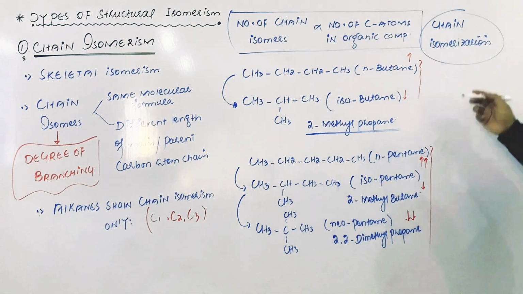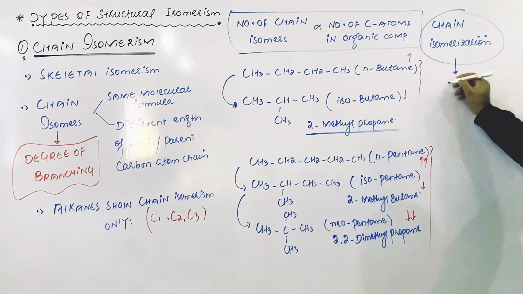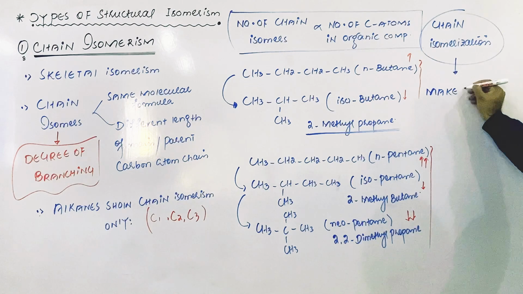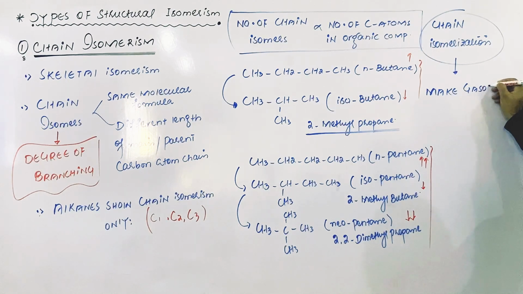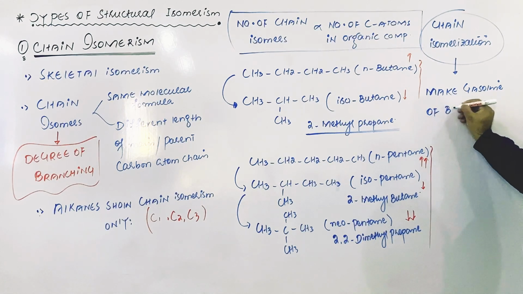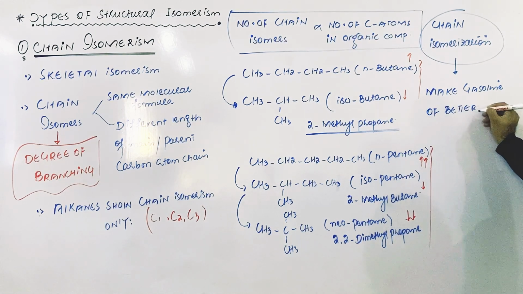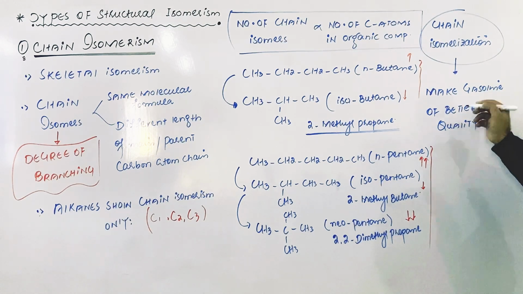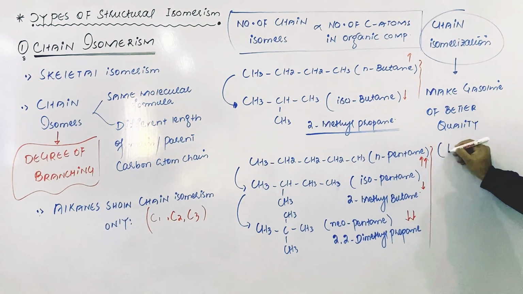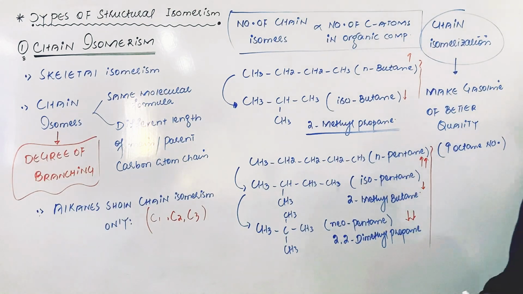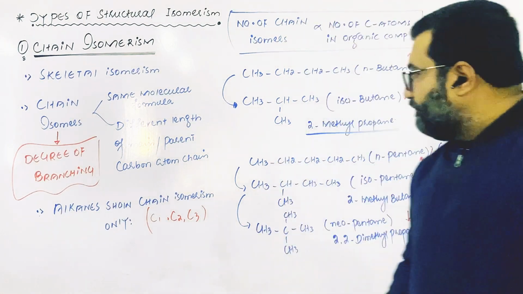And chain isomerization is used to make gasoline, or in common language petrol, of better quality. The gasoline of better quality means one with a high octane number. I have already delivered a lecture on octane number; the link will be given in the description.